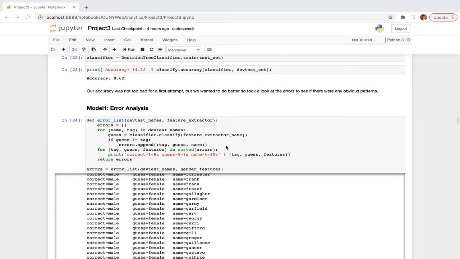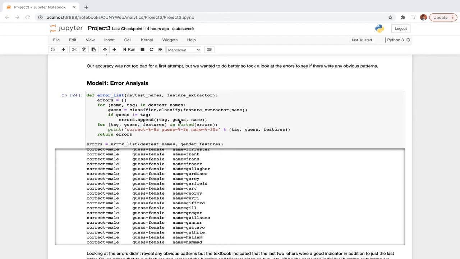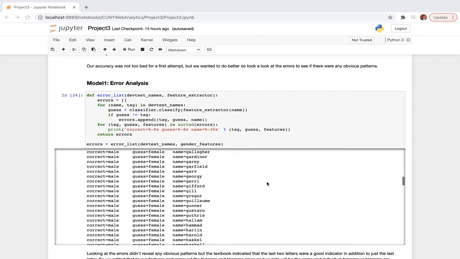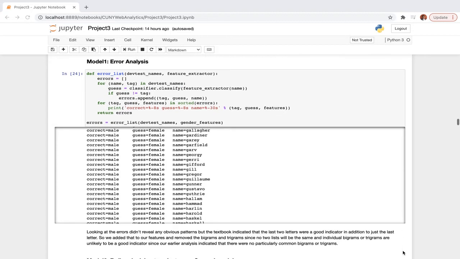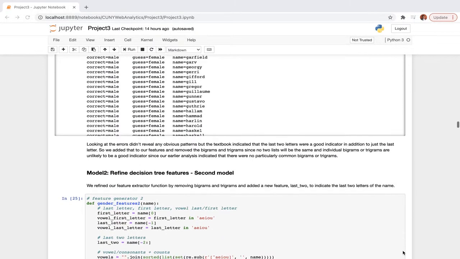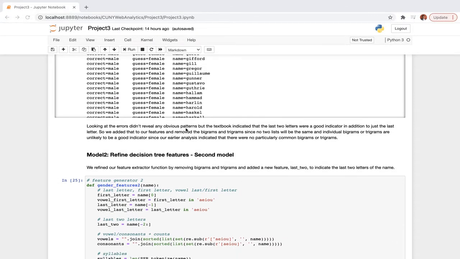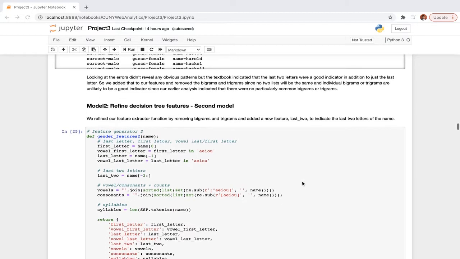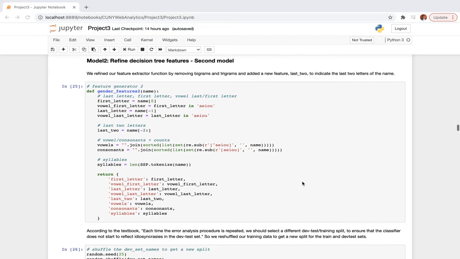But we conducted an error analysis to identify how to improve the labeling, and looking at the errors, it didn't reveal too much of an obvious pattern. Although we read in the textbook that typically the last two letters is a good indicator, so we refined our second model.